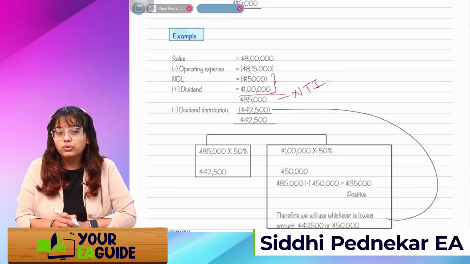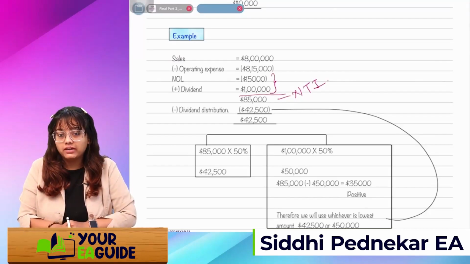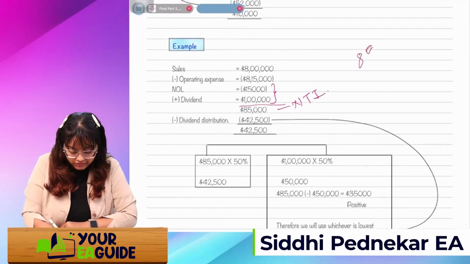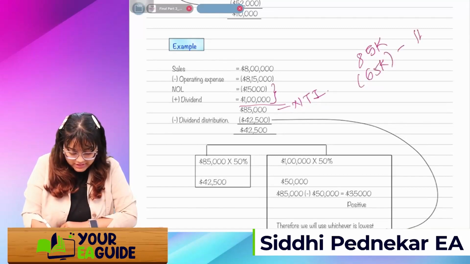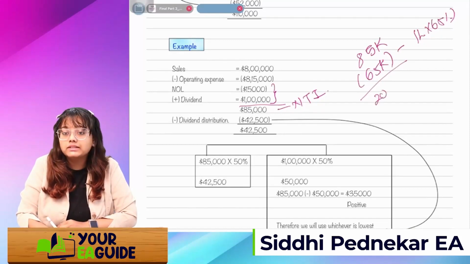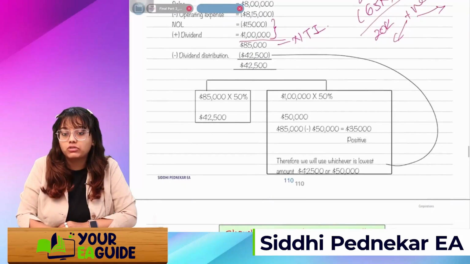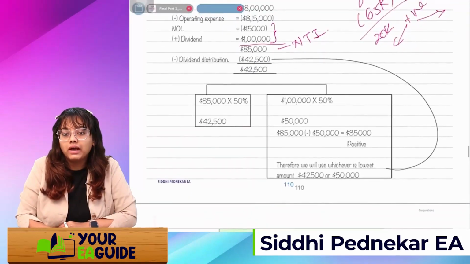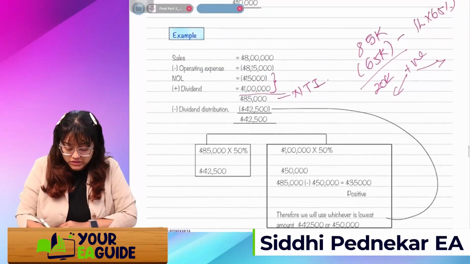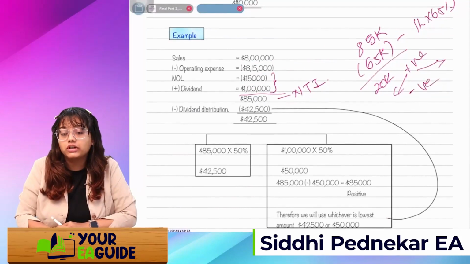So what I'll do, I'll check out of this 85K, I'll first reduce my 65K, right? Why 65? 1 lakh into 65%. So is this positive, guys? Yes. If it's positive, then what we'll do, two types of calculations. And whichever is the lower, if it's positive, whichever is the lower, we'll reduce it.